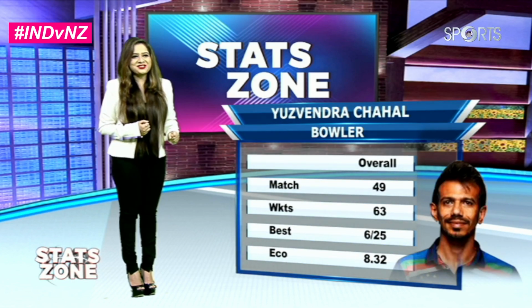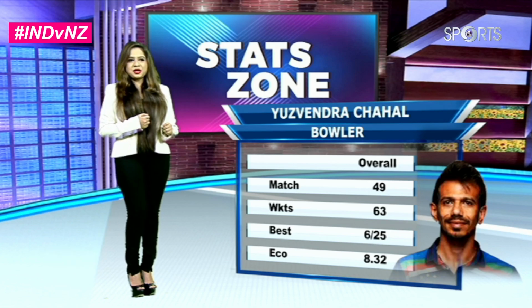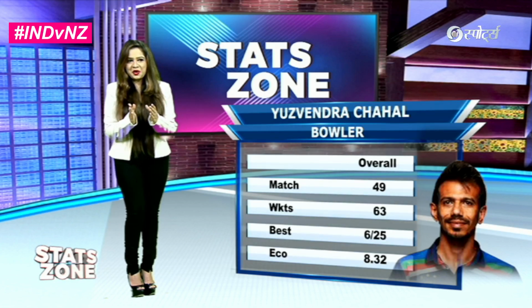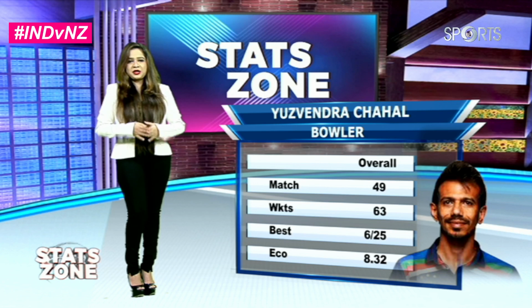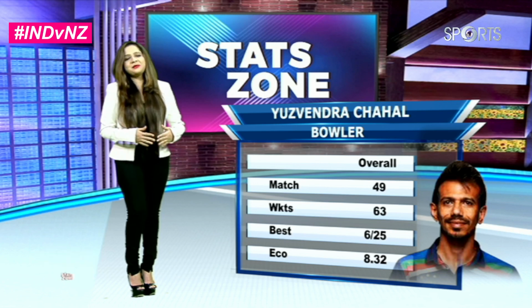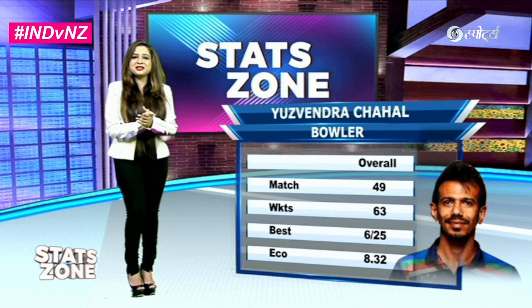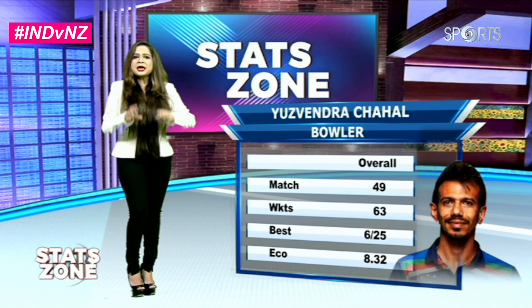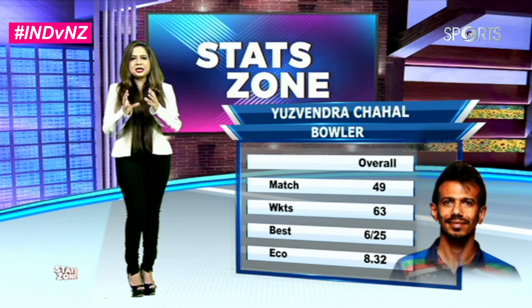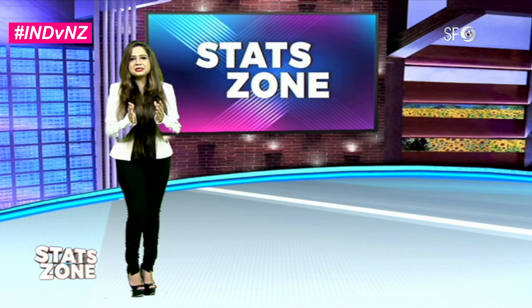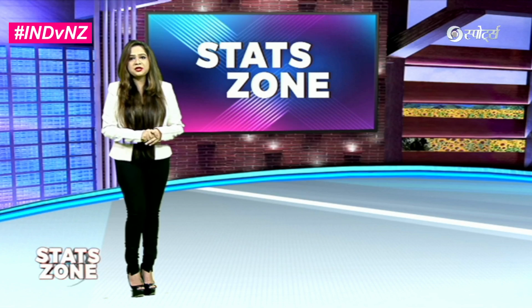युजवेंद्र चहल also makes an entry now, 49 matches, 63 wickets, best being 6 for 25 with an economy of 8.32. He would be a very happy man since he's been able to make an entry now into the T20s, and a lot would be riding on his shoulders in terms of expectations coming into play, that how do these bowlers will be pairing, including युजवेंद्र चहल.